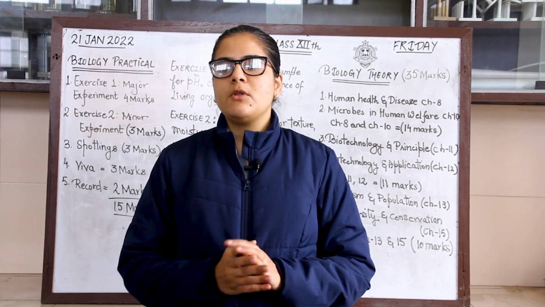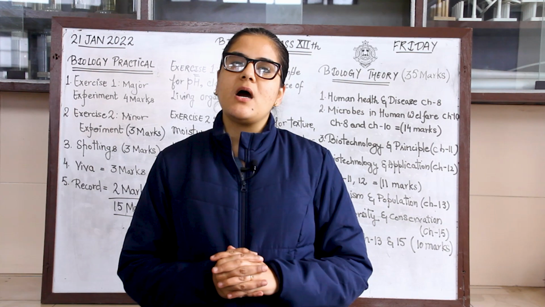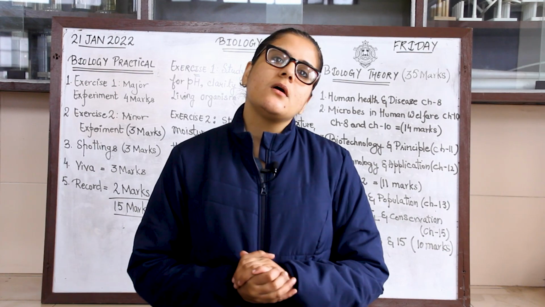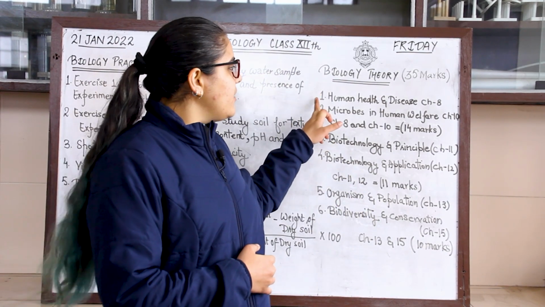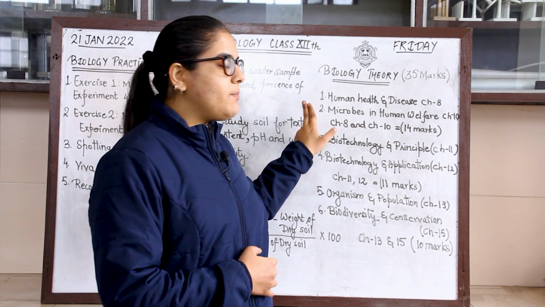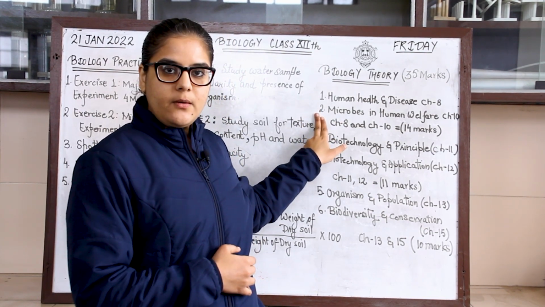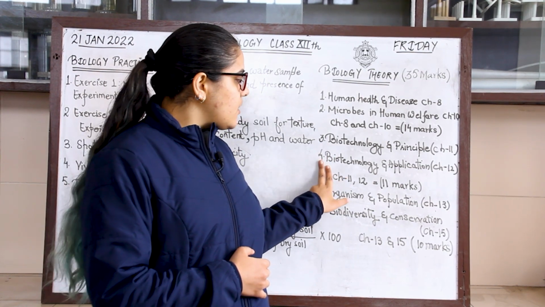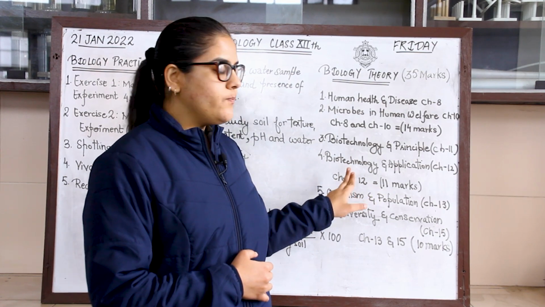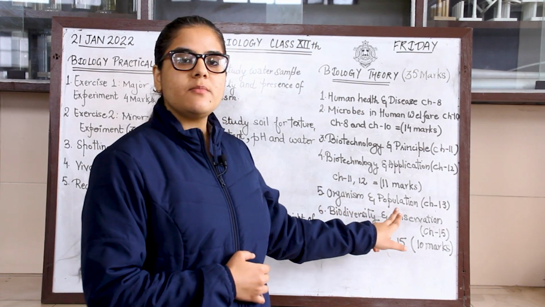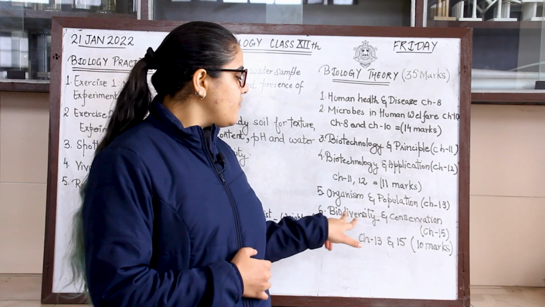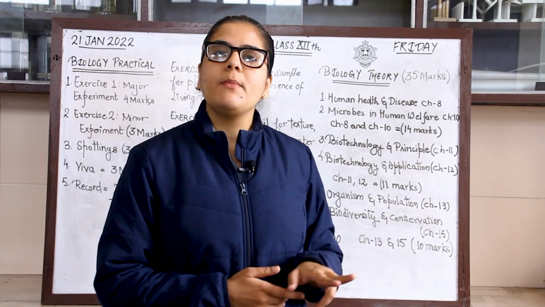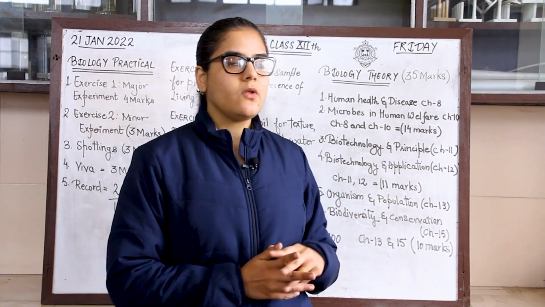In theory, the biology examination will be of 35 marks and it includes 6 chapters for term 2 examination. These six chapters are chapter 8, that is human health and disease, chapter 10, that is microbes in human welfare, chapter 11, that is biotechnology and principle, chapter 12, that is biotechnology and application, chapter 13, that is organism and population, and chapter 15, that is biodiversity and conservation. These are all 6 chapters which are coming in term 2 biology examination.